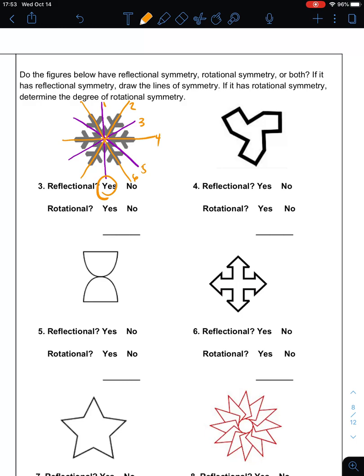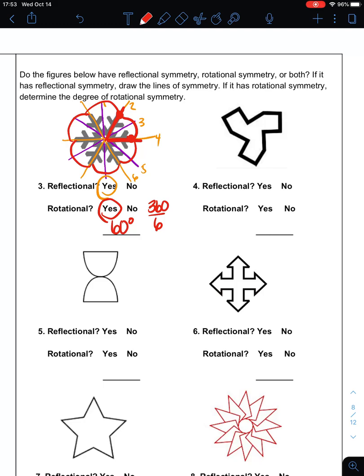And so the question is then, does it have rotational symmetry? Now, when you rotate it, you're going to have to rotate it from this piece to this piece, right? You have to rotate from this point to this point. So we have 1, 2, 3, 4, 5, 6. If you can rotate it once, then you can figure out how many times you could rotate it. So yes, it has rotational symmetry. It's 360 degrees divided into 6 equal pieces, so it has 60-degree rotational symmetry.